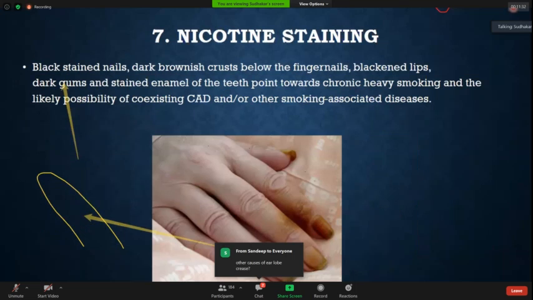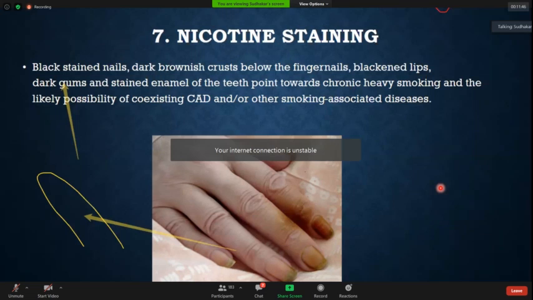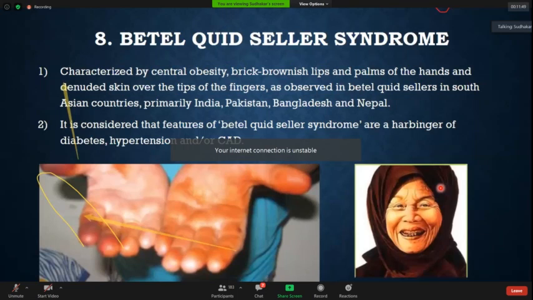Now the next few things are what are known as the secondary markers. So, nicotine staining may be associated with chronic heavy smoking, so you should always look for nicotine staining in the hands. Now there is another thing known as the betel quid seller syndrome, characterized by central obesity and brick brown lips and palms. This is usually found in patients in Asian countries, mainly the Indian, Pakistan, Bangladesh, Nepal belt, because they take a lot of betel quid, and it is usually associated with diabetes, hypertension, and CAD.